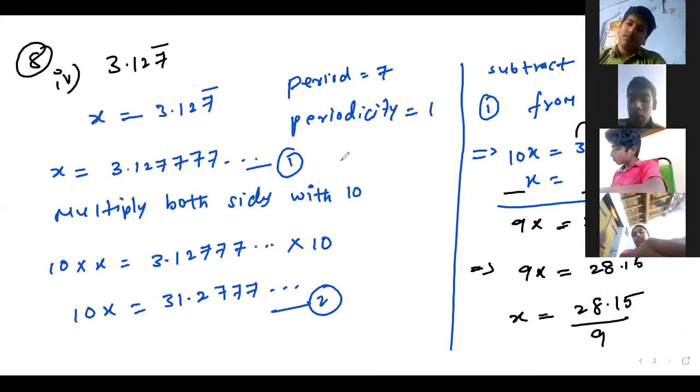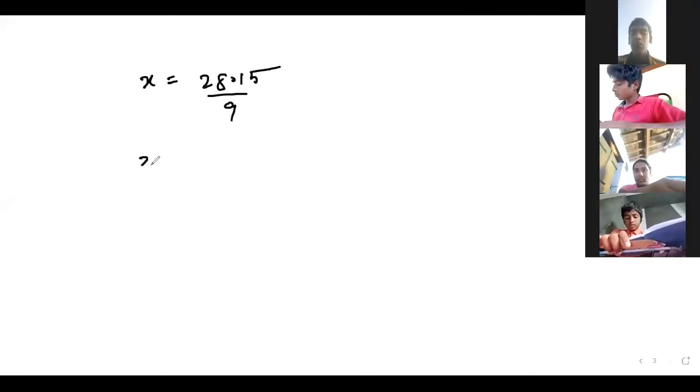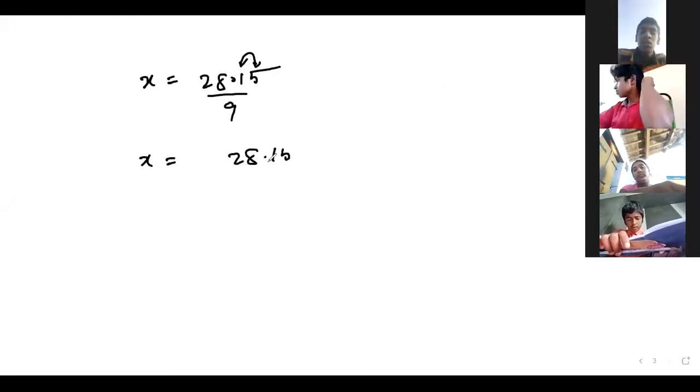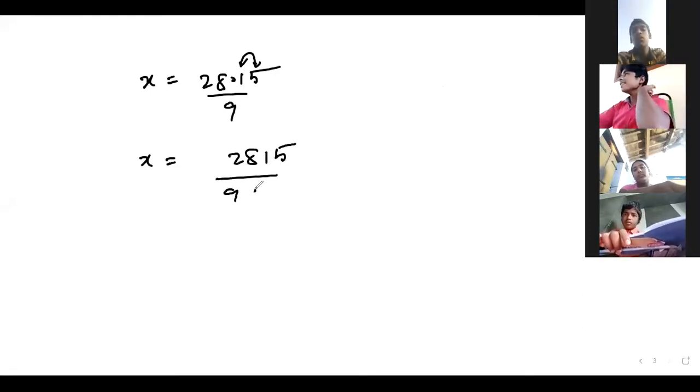Then what we do? x equals 28.15 by 9. Remove the decimal point, Nana. We have 2 digits after the decimal point, 2 decimal places. So we take 2 tens in the denominator, which is 100. So 9 into 100.